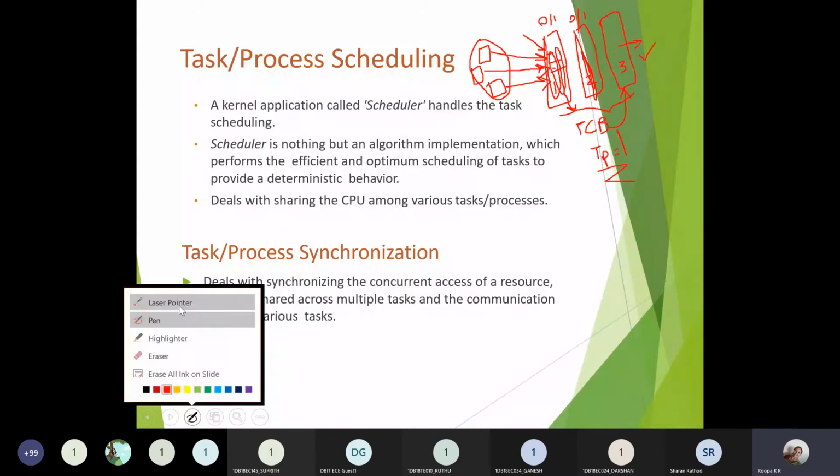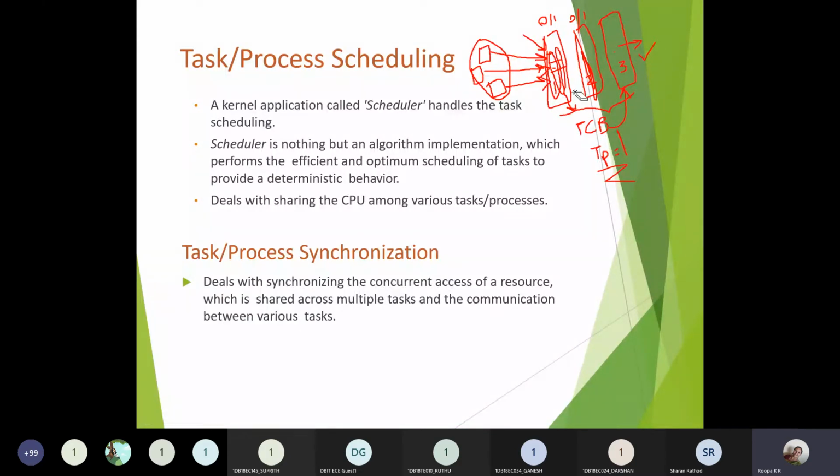So next we'll see, just a second, I'll erase these things. With the same thing, I'll explain. One second. So the next is task or process scheduling. If you have 3 different tasks, how will the scheduling of these tasks be done?